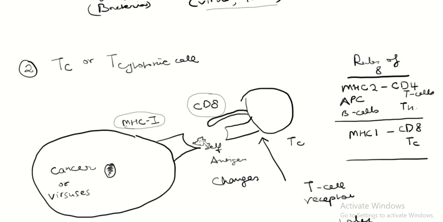And it's going to have a self-antigen on it. So what happens is either the cell has become cancerous or there's a virus that's gotten inside the cell. Because of that, either there's going to be no MHC or the self-antigen on MHC1 is going to change.